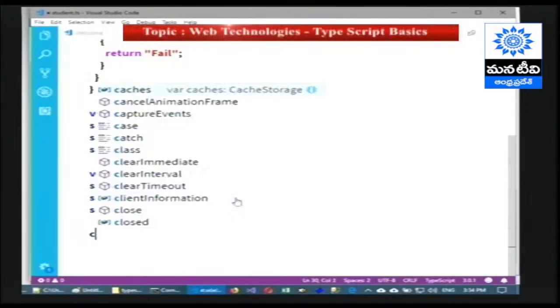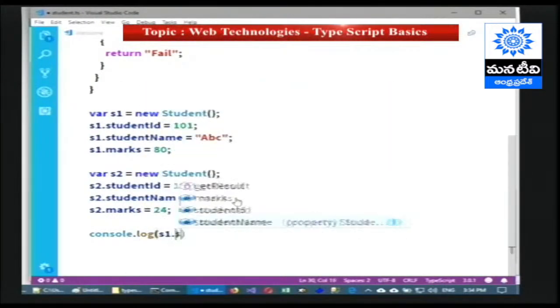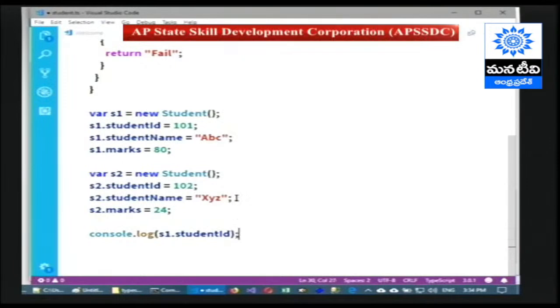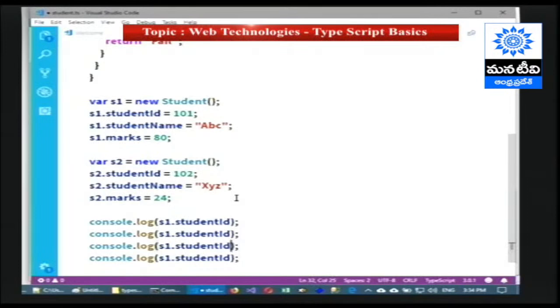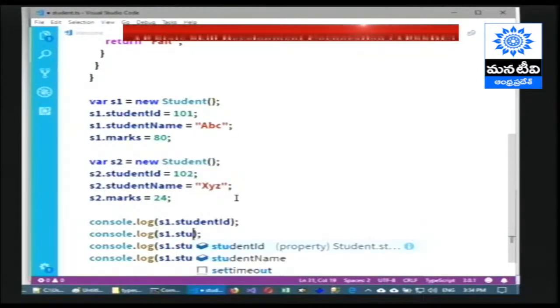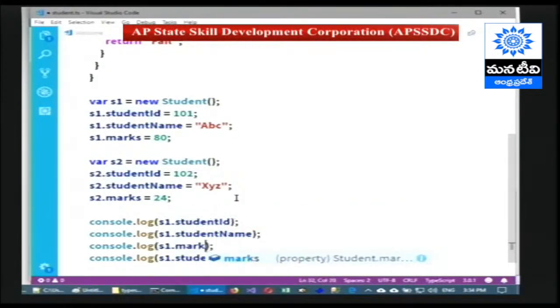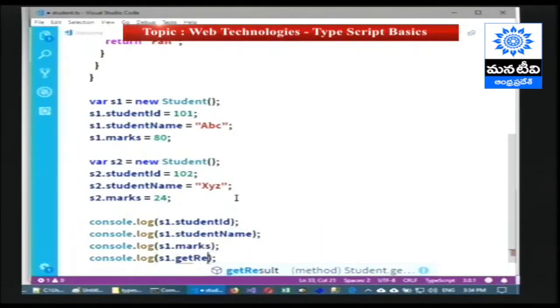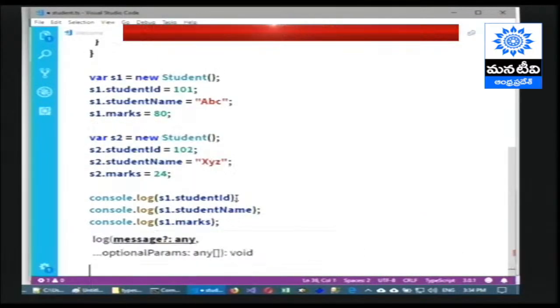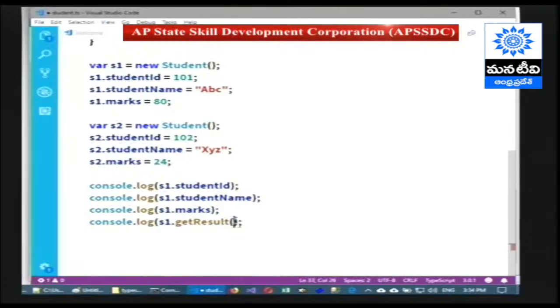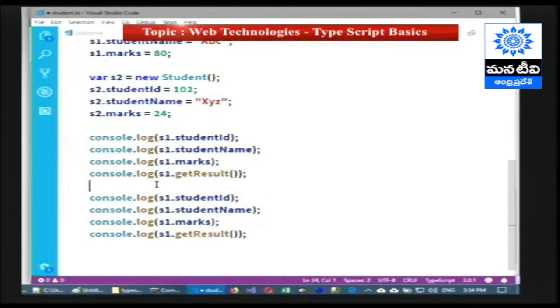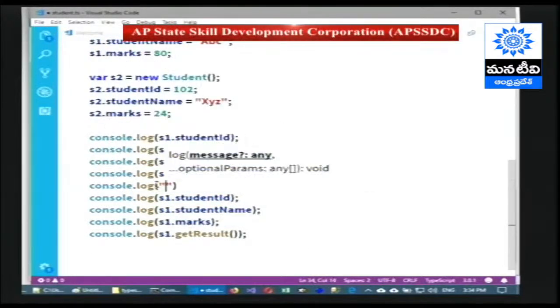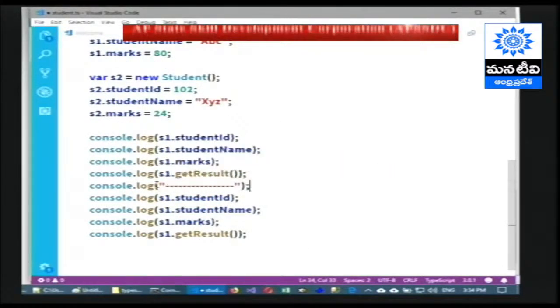So console.log of s1.studentID, student name and marks. I am going to print a separate line just for understanding, and then I am printing the second student details.